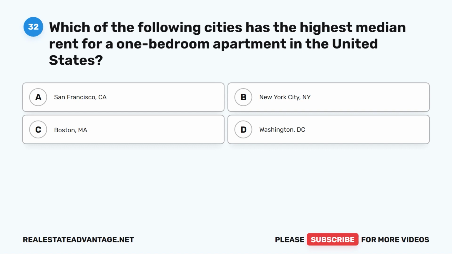Question 32. Which of the following cities has the highest median rent for a one-bedroom apartment in the United States? A. San Francisco, California. B.